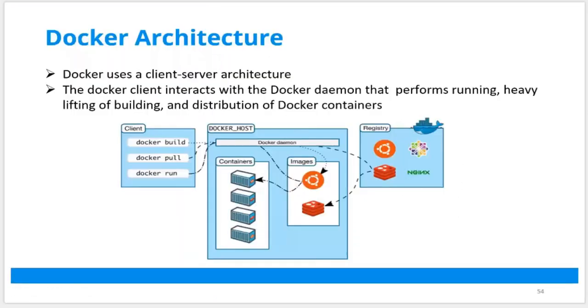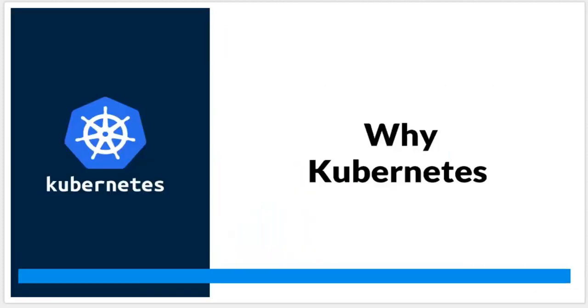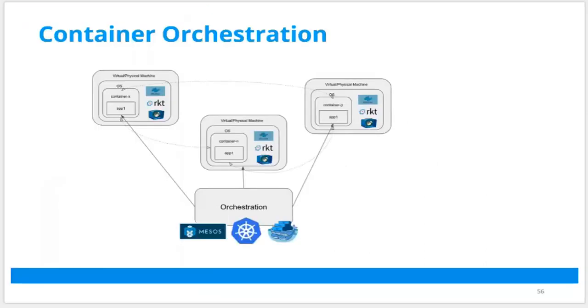Now the question comes, hey, I can start containers with this, so why am I using Kubernetes? Why is Kubernetes even required? And this is where, let's suppose in your deployment you have multiple machines. You have machine 1, machine 2, machine 3, and you're running 10, 20, 30 containers here, 10, 20, 30 containers here, and 10, 20, 30 containers here, because you have to scale. You want to be fully utilizing your application or the underlying infrastructure.